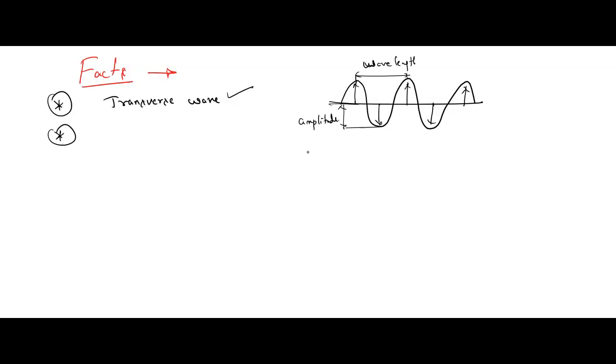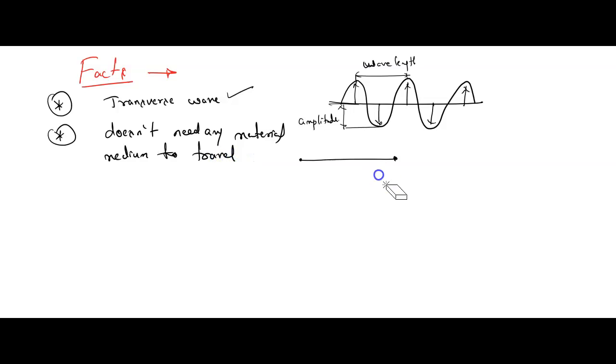Understood? Now, light does not need any material medium for its propagation. If light has to travel from one place to another place, it doesn't want any material medium. Understood? Light doesn't need any material medium to travel. Are you getting, children? Light doesn't need any material.